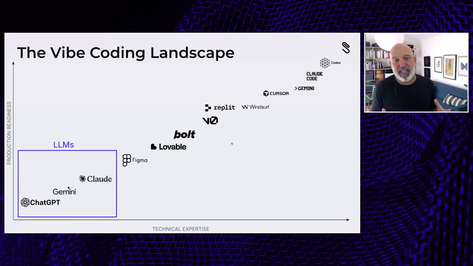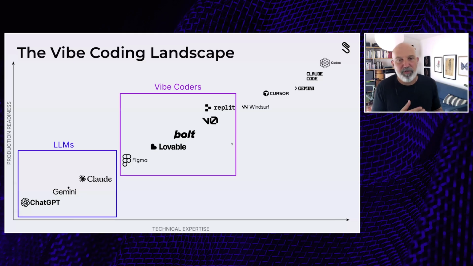So at the bottom, you've got just basic LLM. At this point, ChatGPT, Gemini, and Claude can all kind of spin up a little application for you within their own interface. That can be really helpful for getting a really quick idea of what something might look like, or even architecting the code, coming up with PRDs. That's still a really good place to start, and you can get some interesting little tools out of that. They're starting to get to the point where they allow you to deploy them, but it's not that seamless. Also, you can't do things like databases and more robust development features.